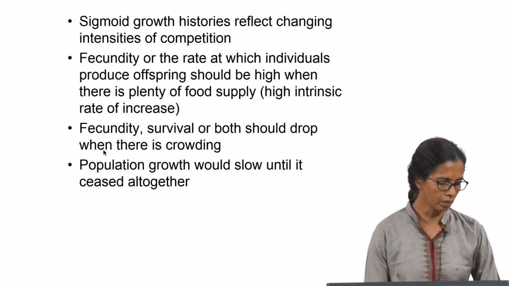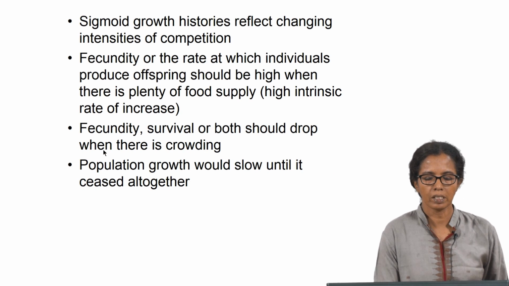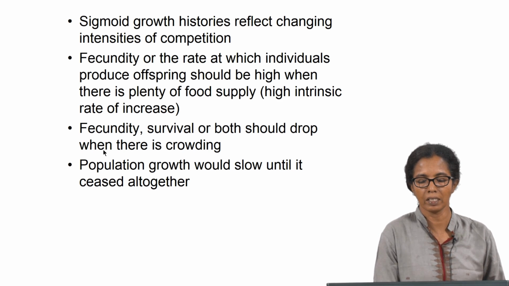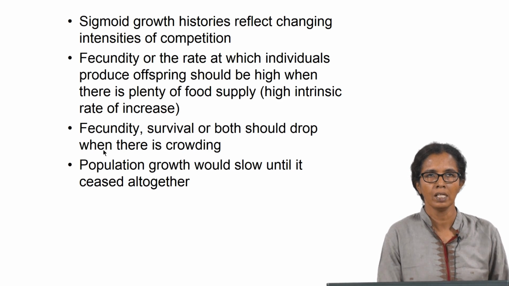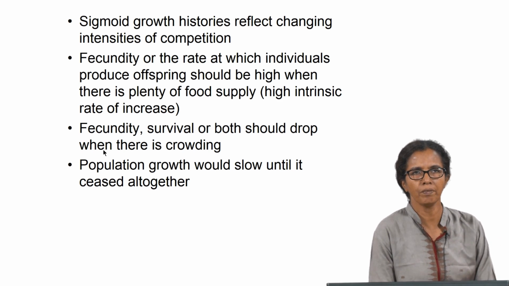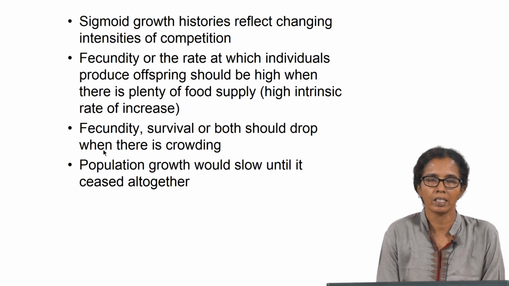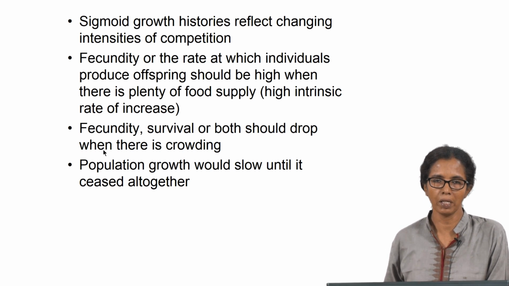So, the sigmoid growth histories reflect changing intensities of competition, and fecundity, or the rate at which individuals produce offspring, should be high when there is plenty of food supply, that is a high intrinsic rate of increase. That is what you see in the sigmoidal curve in the middle region.